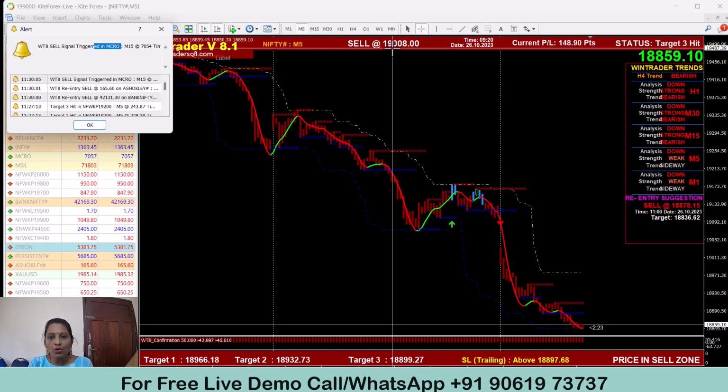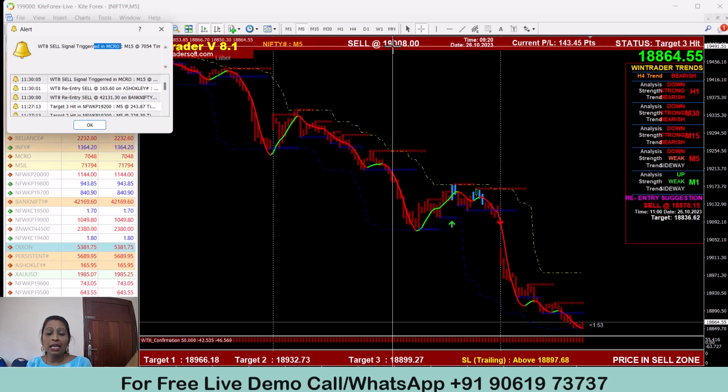In our software WinTrader, we have a separate option premium chart. You have to open that premium chart and check the confirmation there. This is the main confirmation part. You have to check whether the buy signal is there in the option premium chart, and only if it is confirmed can you take the position. So I will show you how to check the confirmation.